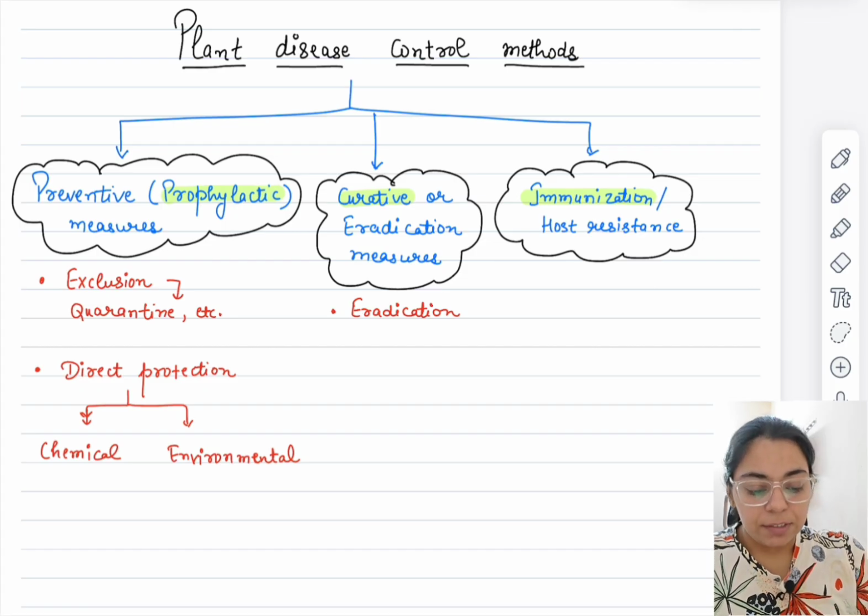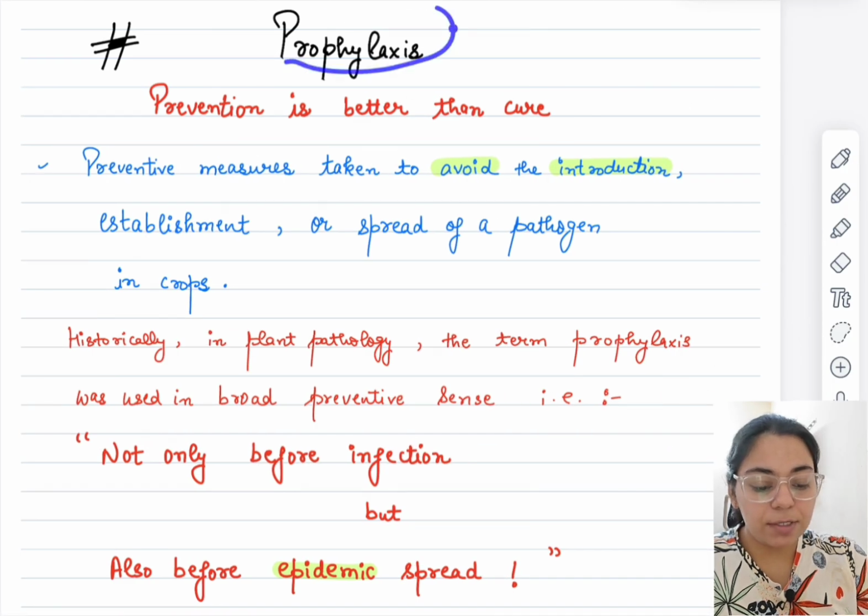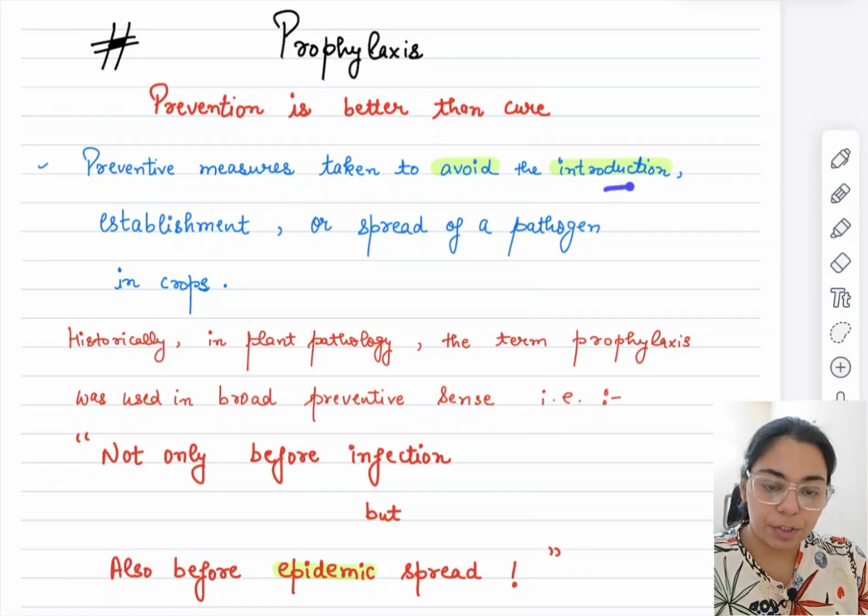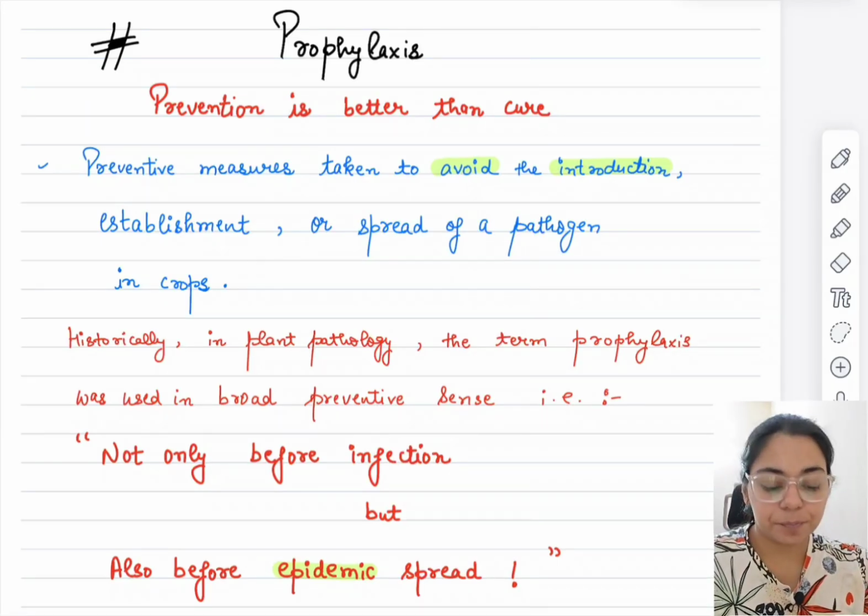So firstly we'll be talking about preventive measures. This is also called prophylaxis, okay. So what is prophylaxis? Prevention is better than cure. This is the basic meaning of this word. Preventive measures are those taken to avoid the introduction, establishment, or spread of a pathogen in crops. Historically, when we open Arun Katyan, even the curative measures are given under prophylaxis, because before the epidemic spread level occurred, whatever measures were used, even to control after infection, were all called prophylaxis.